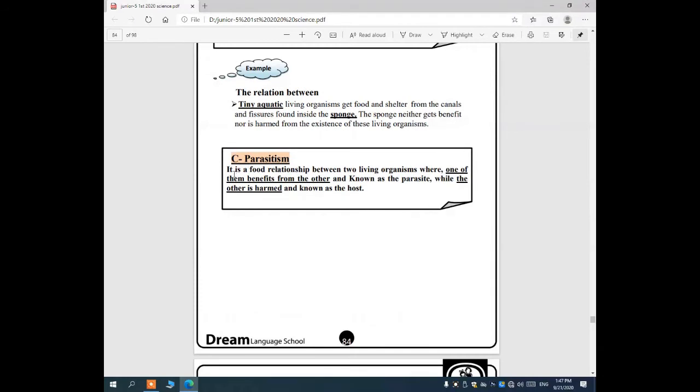Number three, parasitism. It's a food relationship between living organisms where one benefits, which is called the parasite, and the other is harmed, which is called the host. So in parasitism, we have two living organisms. One benefits and is called the parasite, and the other is harmed and is known as the host.